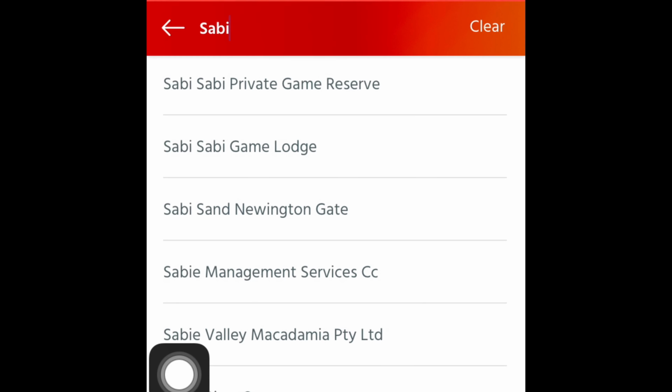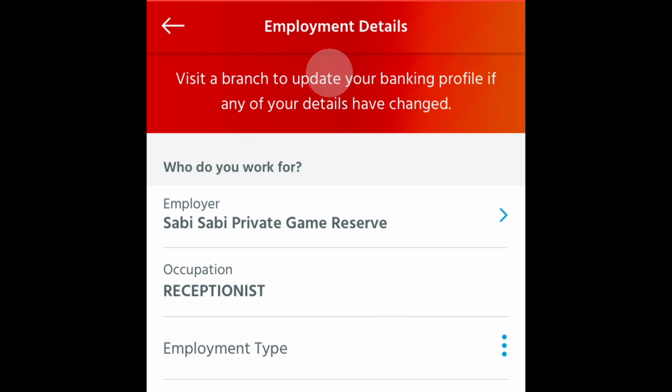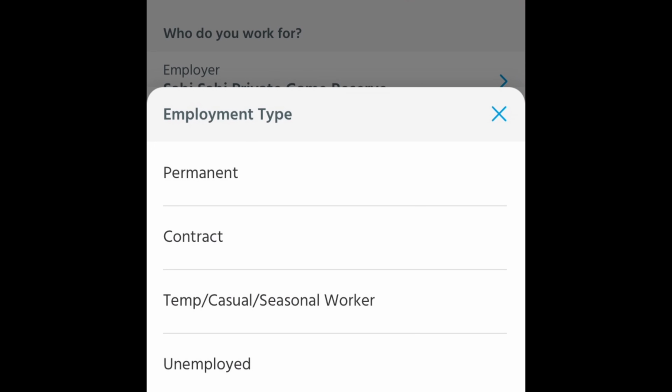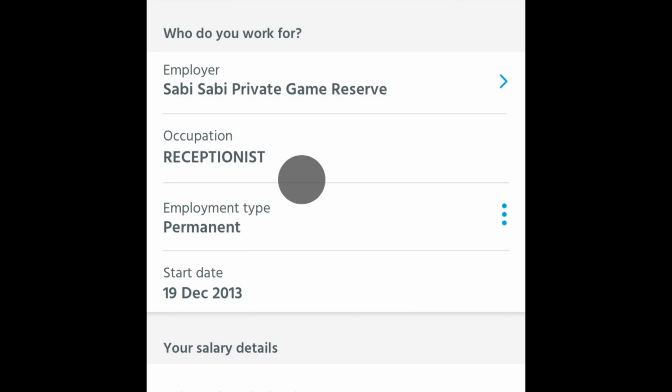Okay, so automatically it picked up. And then occupants, you can state what type of job you are doing. I'm gonna skip that one, it's perfect. And then type of work, permanent, contract, I'm gonna choose permanent. Start working on the current company.